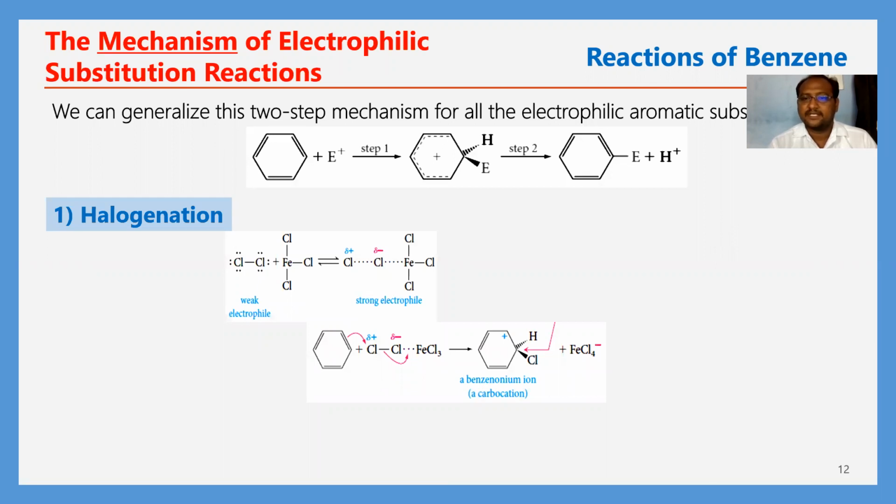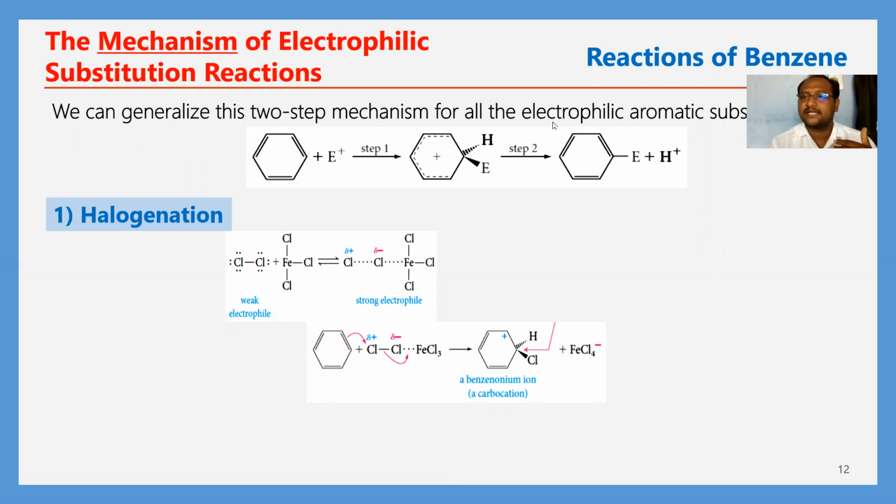In the third step, the removal of a proton takes place. In all these electrophilic substitution reactions of benzene, 3 steps are involved in the mechanism. Here we can generalize this as a 2-step mechanism, actually the 3-step one. The first step, generation of the electrophile, is not mentioned here, that's why only 2 steps are shown.